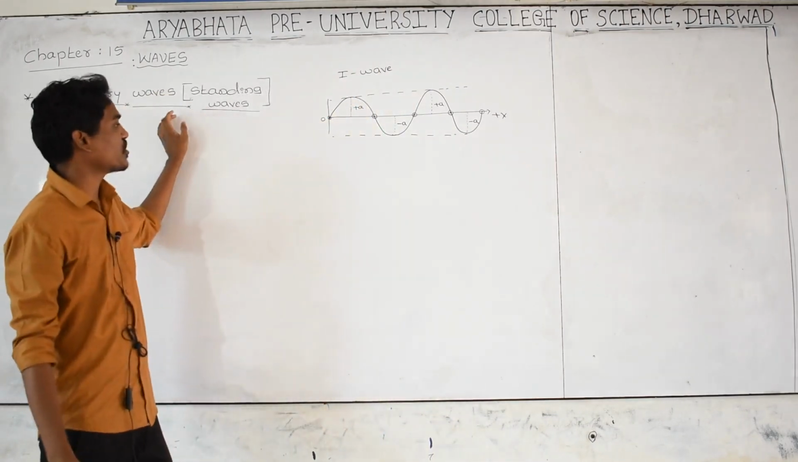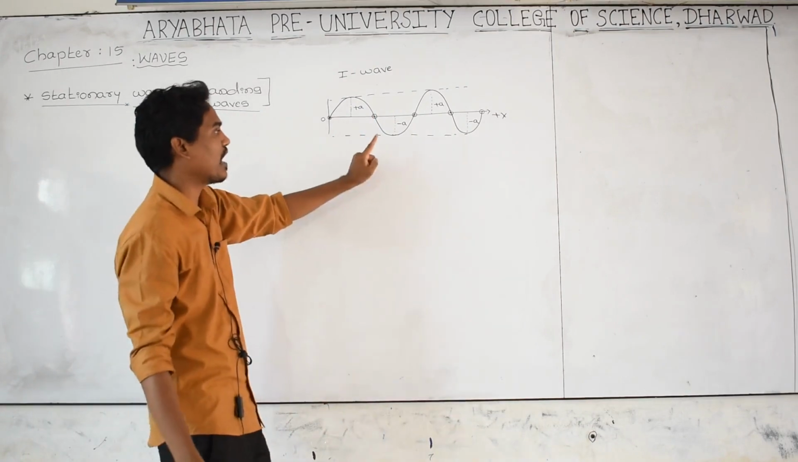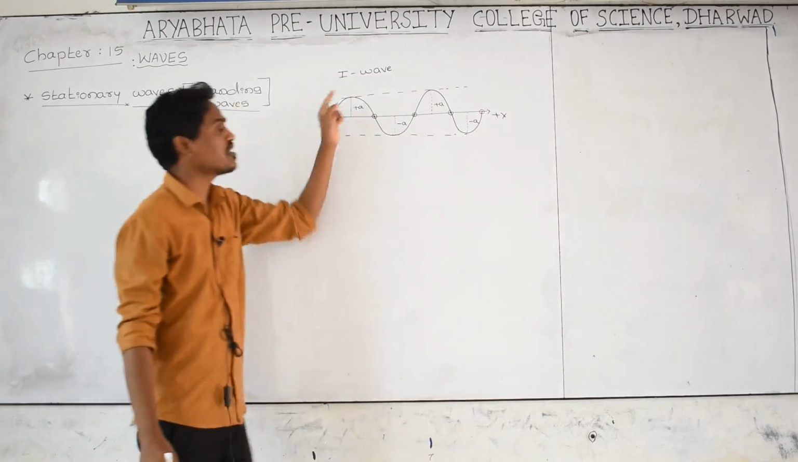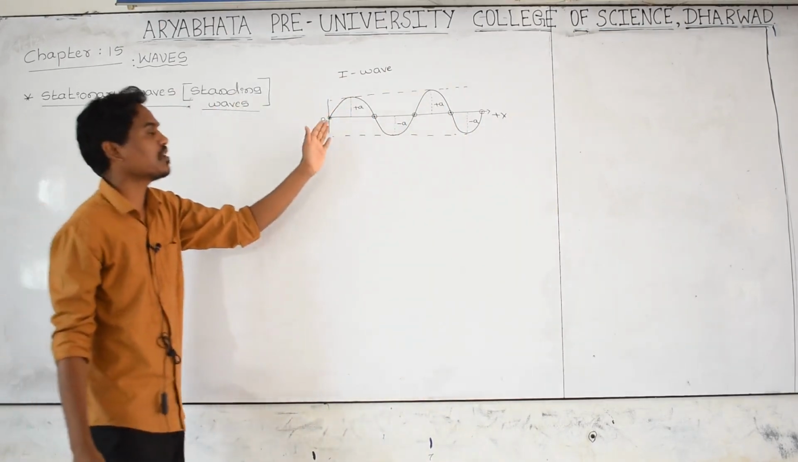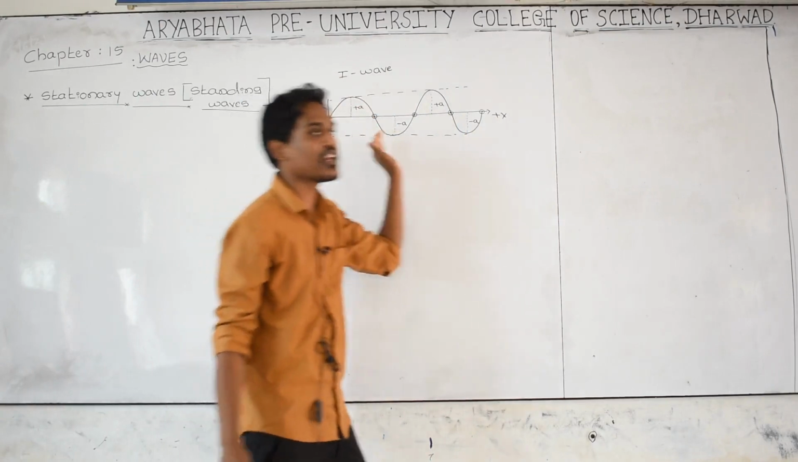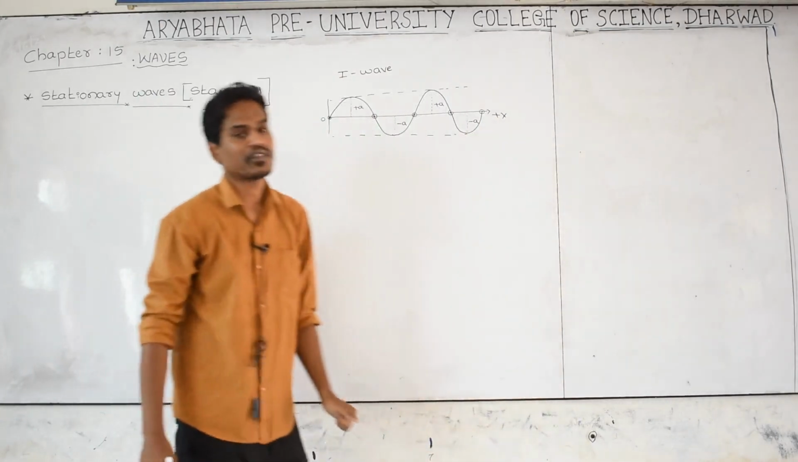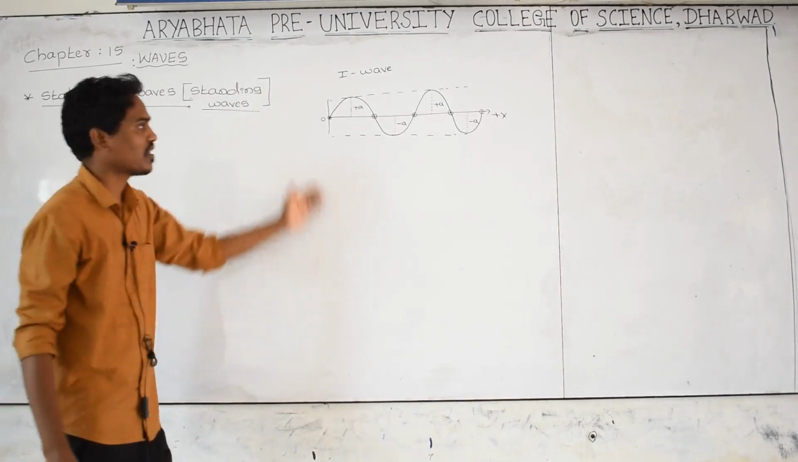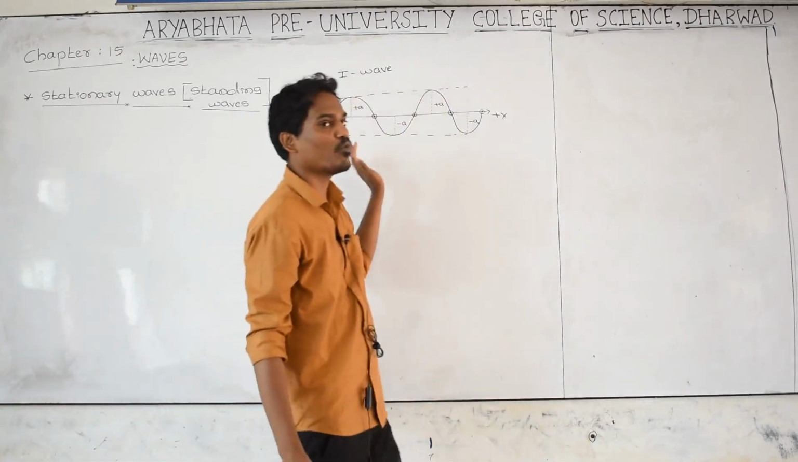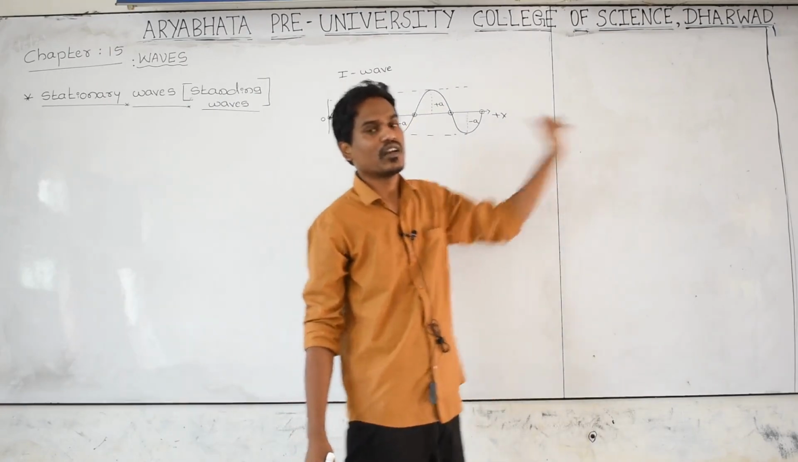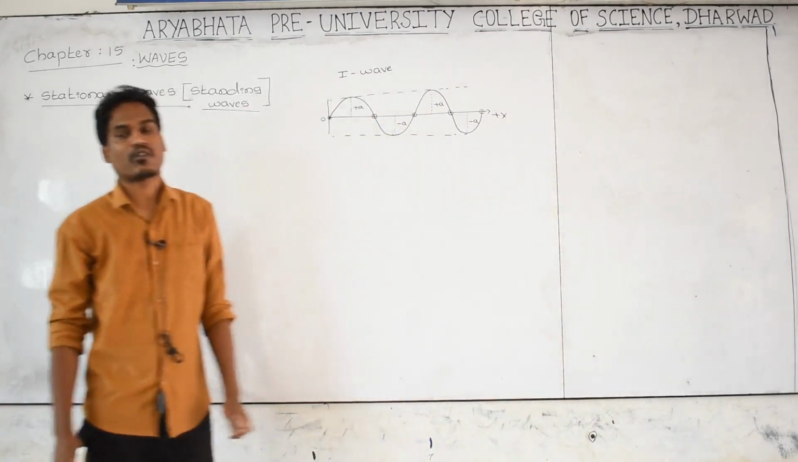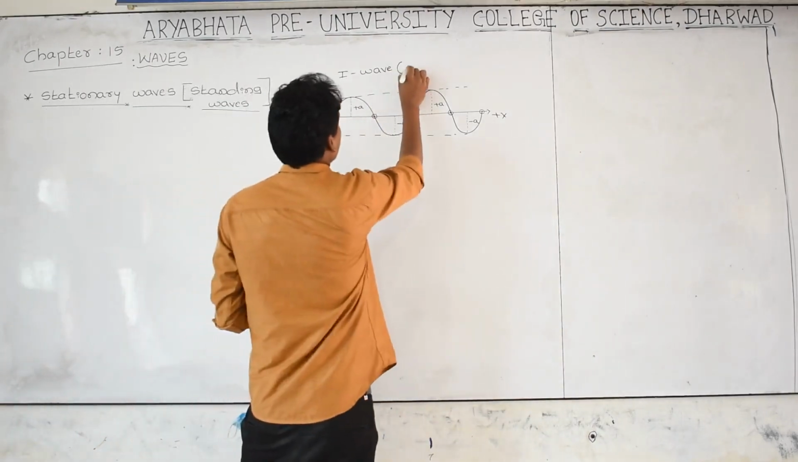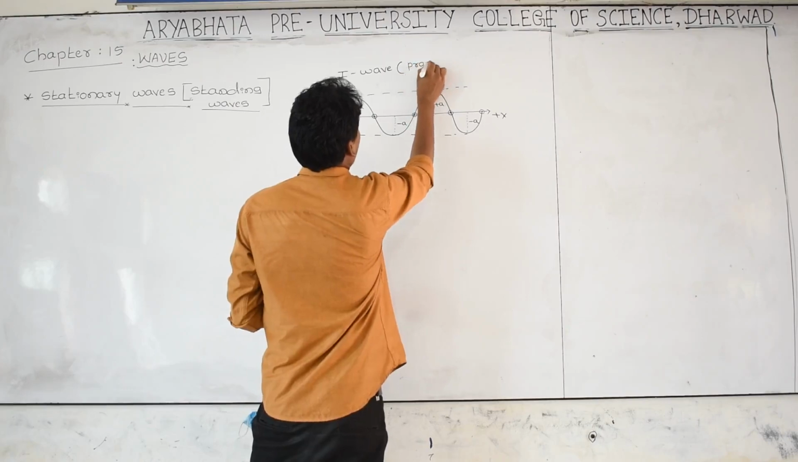Before starting stationary waves, let us take an example. I have considered one wave. This is a travelling wave or a progressive wave. What is a progressive wave? It is a wave that continuously keeps moving through the medium with constant amplitude, constant velocity and constant frequency. A wave moving continuously in one direction with constant amplitude and constant speed is called a progressive wave.